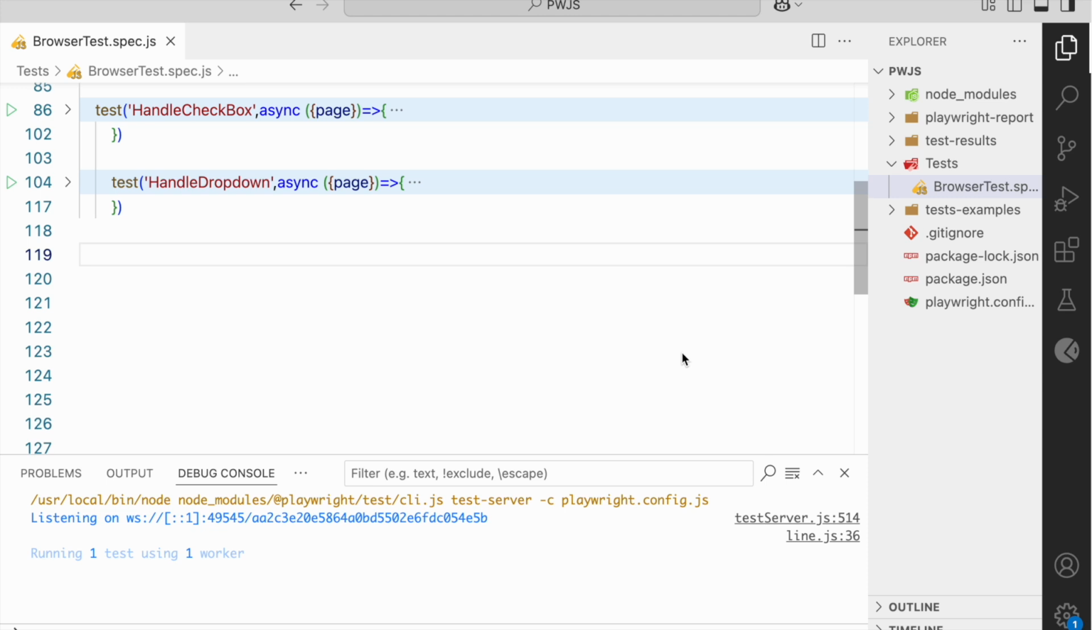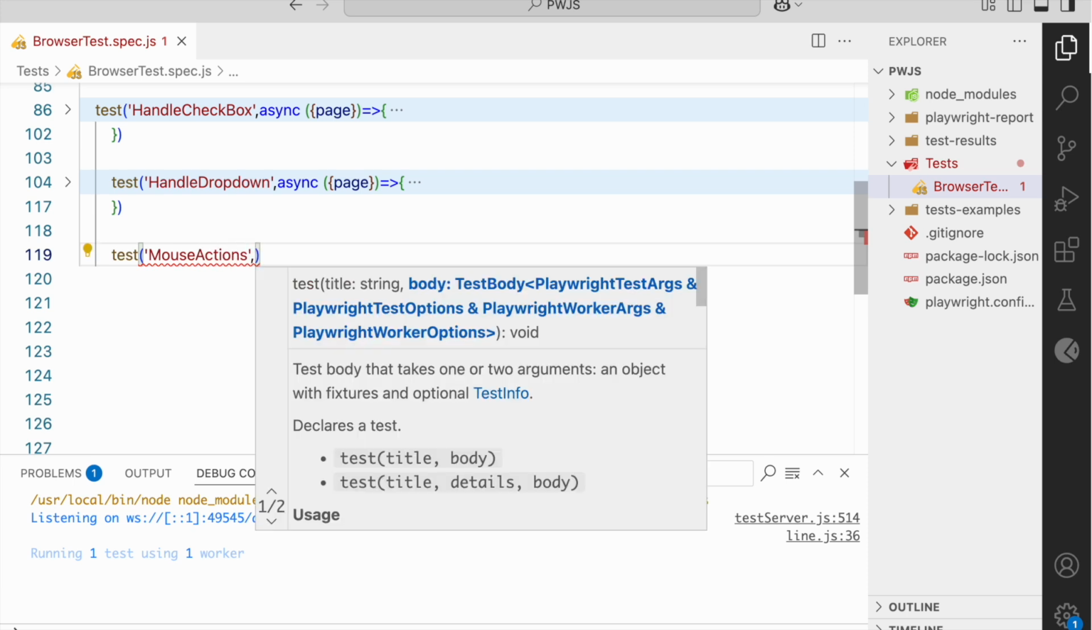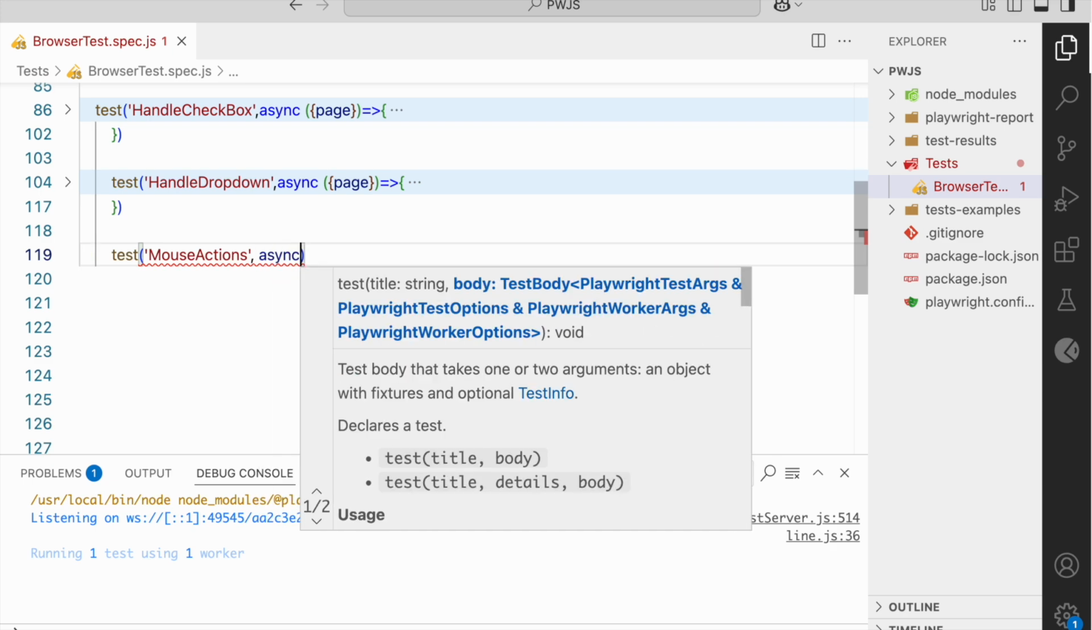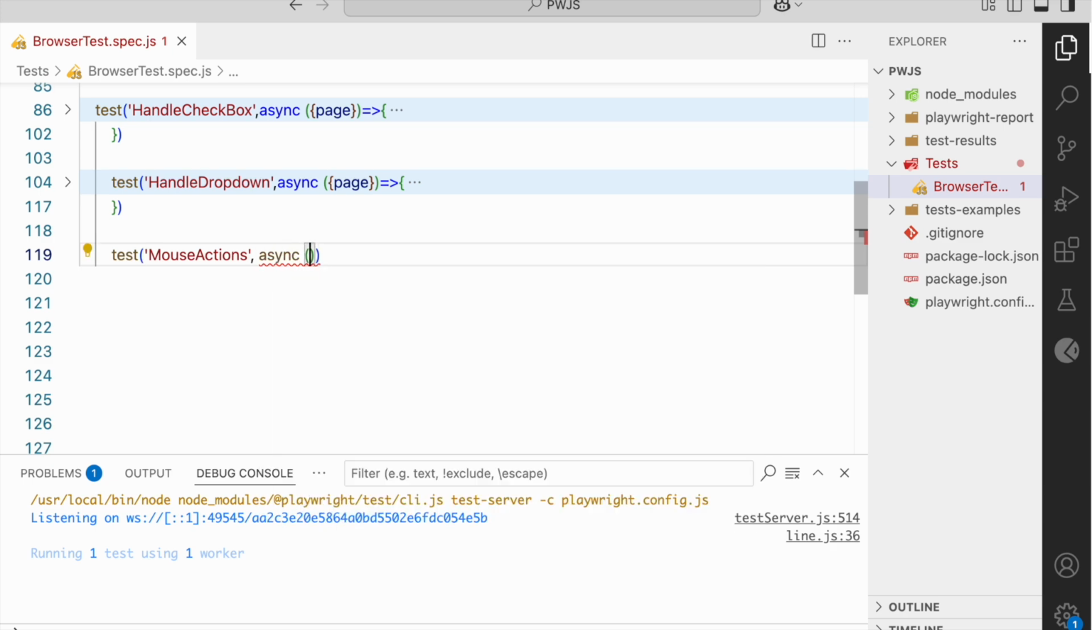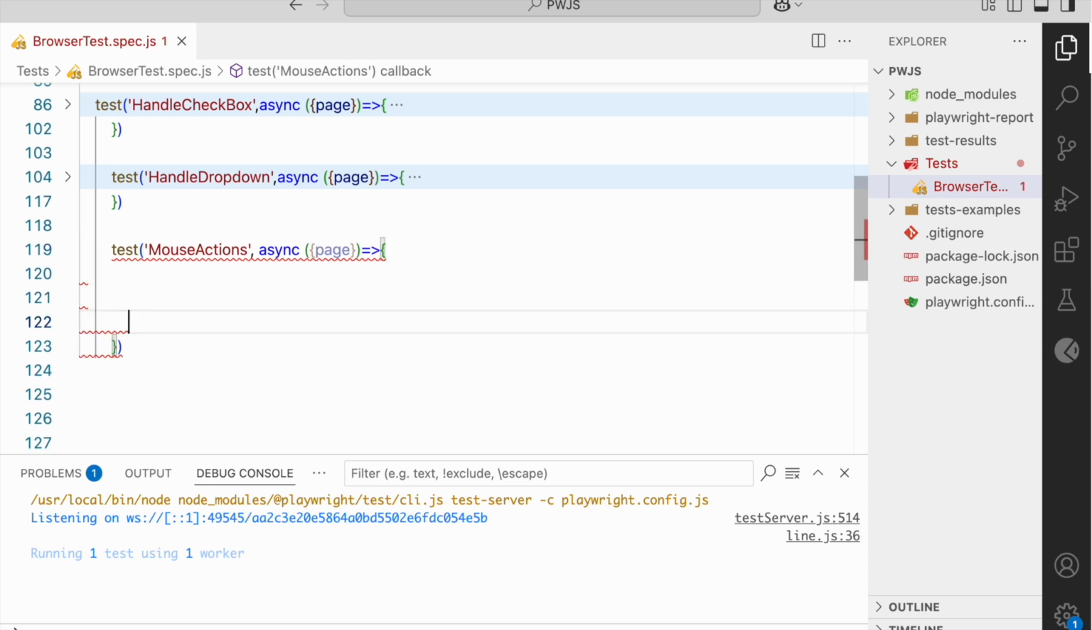So today we will see how we can handle mouse actions in our automation. So for that, let me create a test case. Test. And the title will be mouse actions, and it will take another function, page.